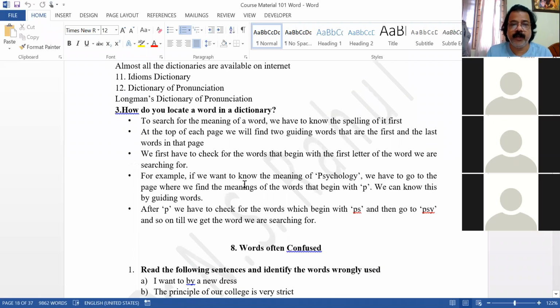And how do you locate a word in a dictionary? Please read this. Very quickly read these steps. This question also will come in your exam. Read very fast. Read aloud and read very fast.